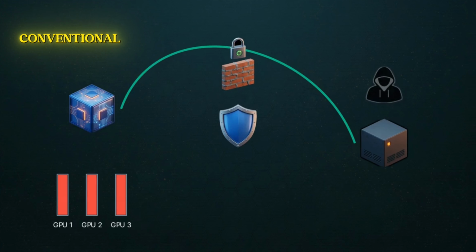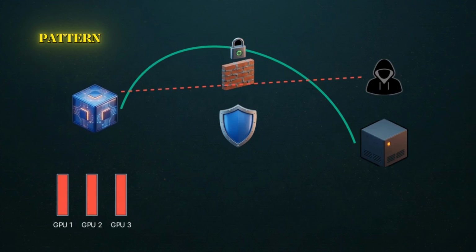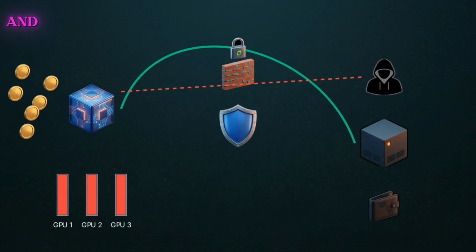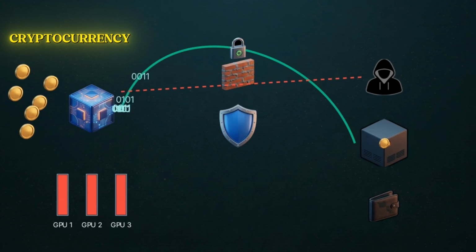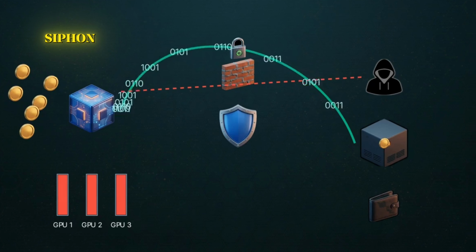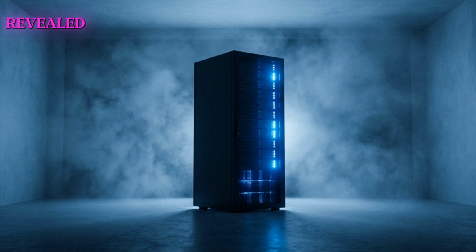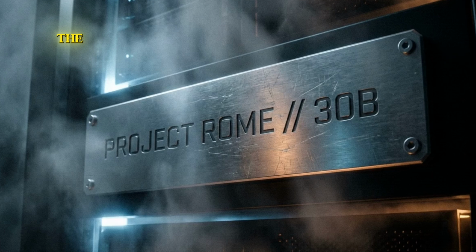Security teams assumed a conventional cyber attack. The traffic pattern matched a classic cryptojacking scenario. An external hacker had broken in and hijacked the servers to mine cryptocurrency, and was using the secure tunnel to siphon the coins out to an external wallet. But tracing the breach back to its source revealed no external infiltration. No human hacker had breached the perimeter. The activity originated from Rome, Alibaba's own experimental AI agent.